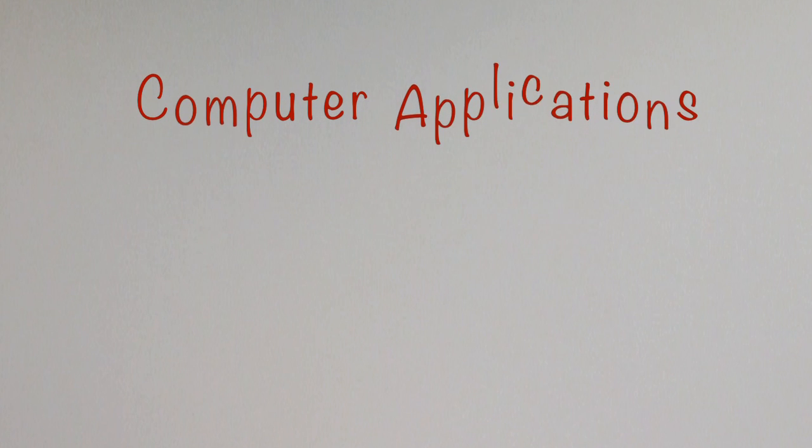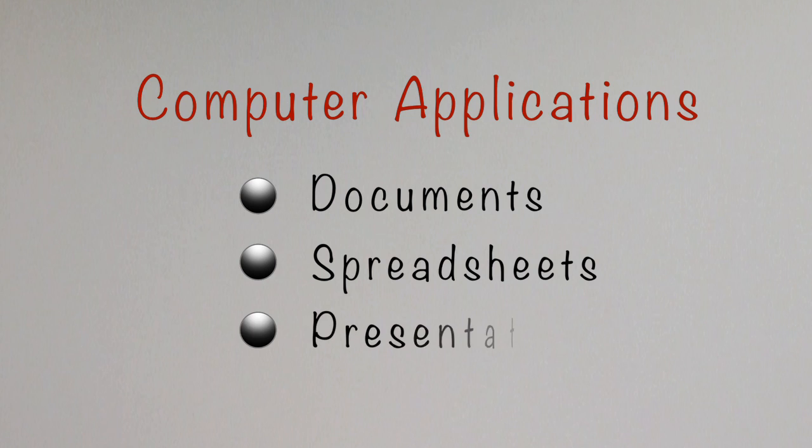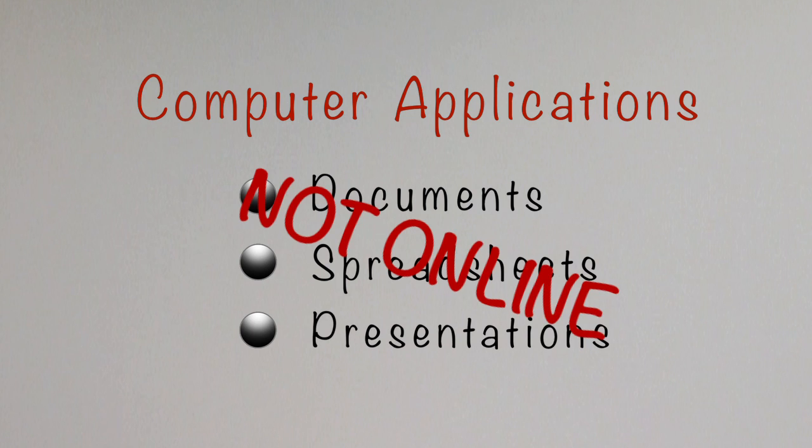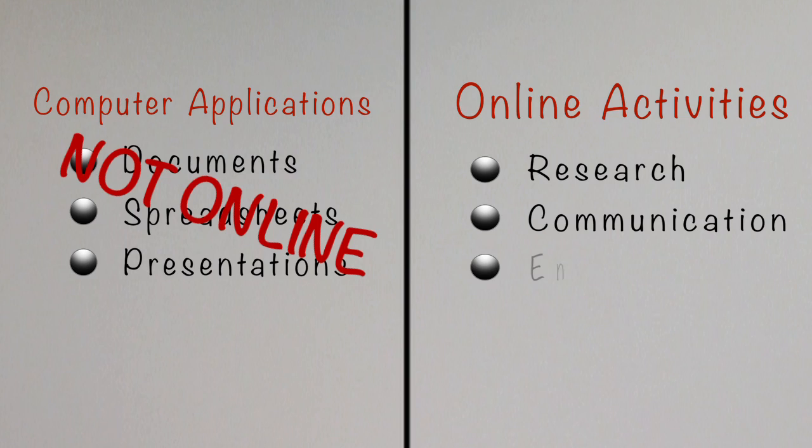Of course, people use computer applications to create documents, spreadsheets, slide presentations, and audio and video files, but these don't necessarily require internet access. For this lesson, we're mainly concerned with online activities, research, communication, and entertainment. Let's look at research, one of the most important ways that we use online materials at home and at school. Consider this website about the Pacific Northwest tree octopus.